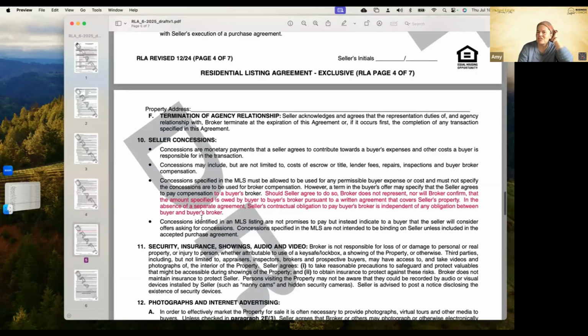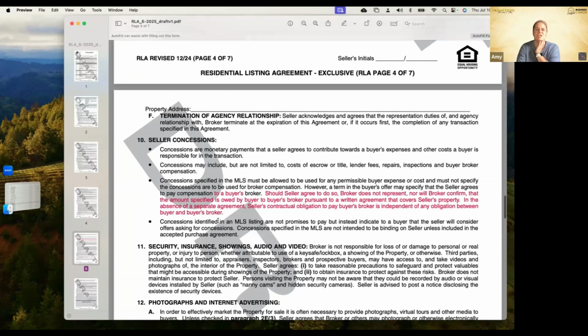Here's our concessions specified in the MLS must be allowed to be used for permissible buyer expense or cost and may not specify concessions are to be used for broker compensation. However, a term in the buyer's offer may specify the seller agrees to pay compensation to a buyer's broker. Seller should agree to do so. Broker does not represent, nor will broker confirm, that the amount specified is owed by buyer to buyer's broker pursuant to a written agreement.